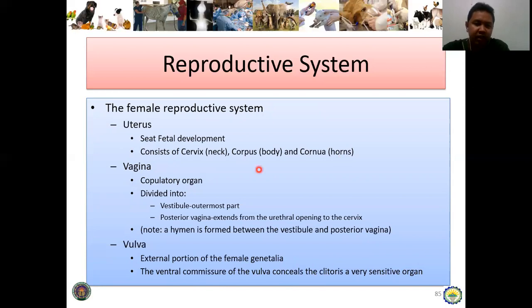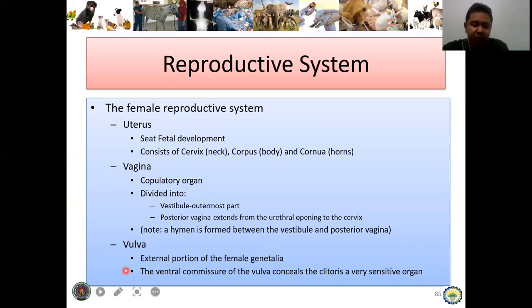And then, dara na siya ga-develop ang fetus up to the point nga fully develop, and then once i-parturition na siya or pagawas, makaagi na siya sa vagina, and also take note, vagina serves as the copulatory organ, divided into vestibule, the outermost part, and the posterior vagina, which extend from the urethral opening to the cervix. And take note, a hymen is formed between the vestibule and the posterior vagina, and then mag-isi na siya once there is penetration of the penis sa vagina.